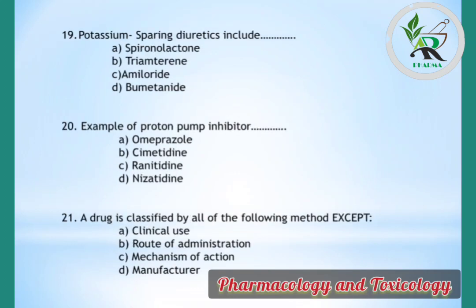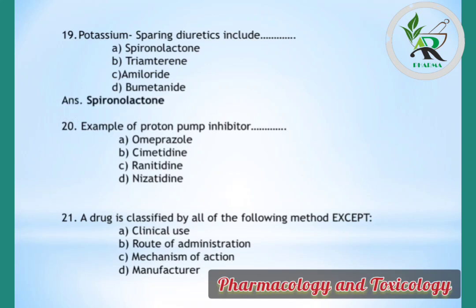Question number 19. Potassium sparing diuretics include. This means simply example of potassium sparing diuretic. Options are spironolactone, triamterene, amiloride, bumetanide. But the correct answer is spironolactone.